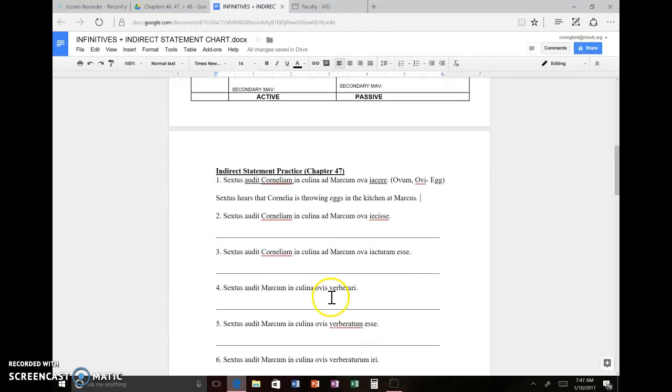Okay? You'll notice that many of the sentences are very much the same. In fact, 2 and 3 are the exact same sentence, only with the infinitives changed. So just make sure to go back and take a look at the infinitives. This is really just getting you practice, very, very small primary practice, dealing with infinitives of different tense as you go through.